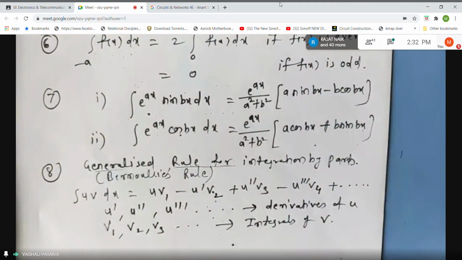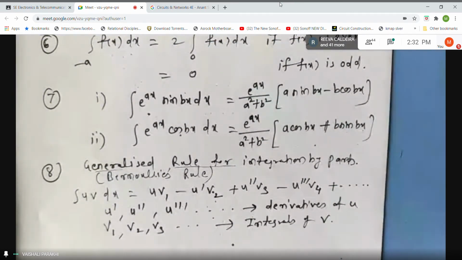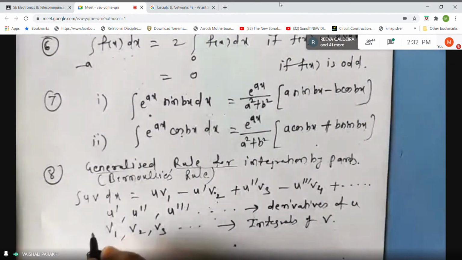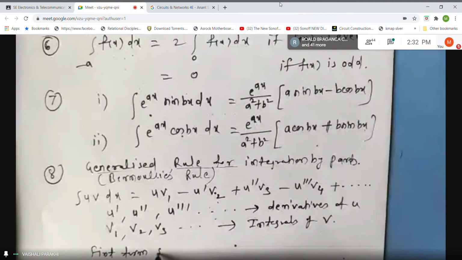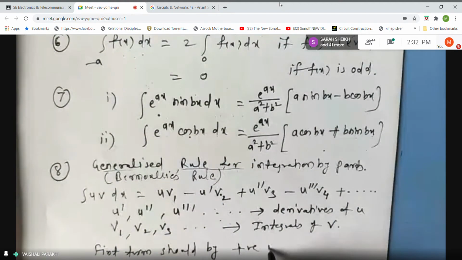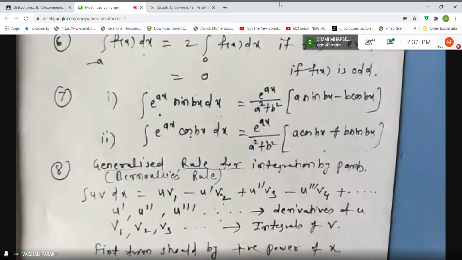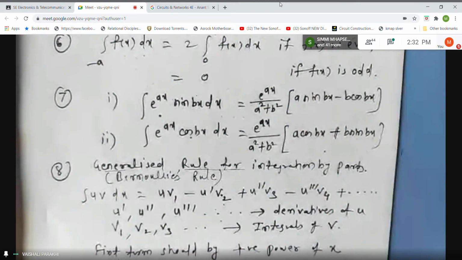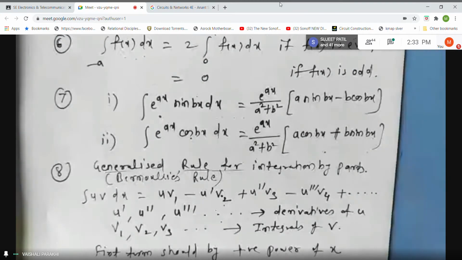Now when do we use this formula? When the first term is a positive power of x and the second term is easily integrable.